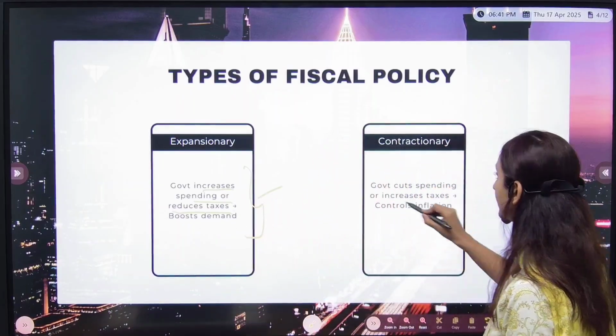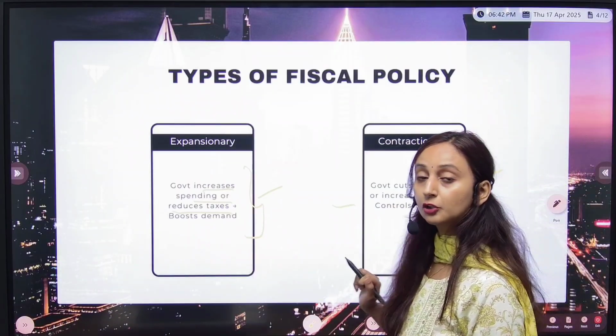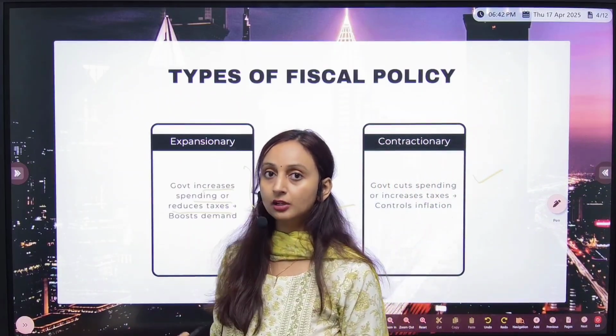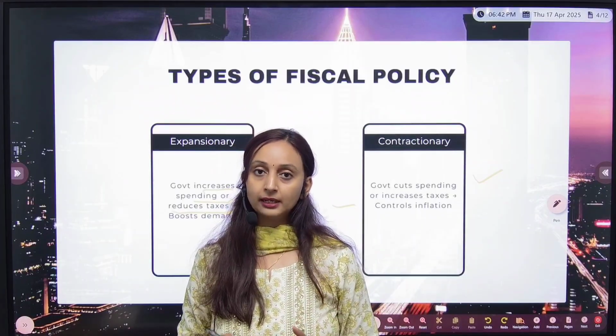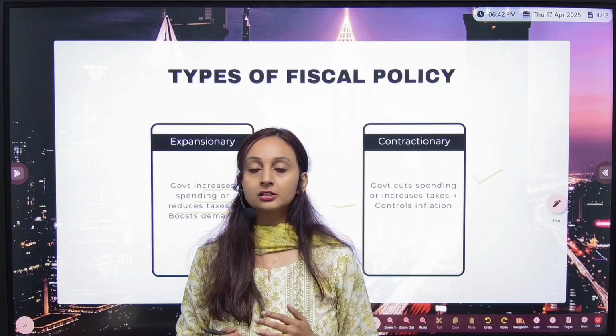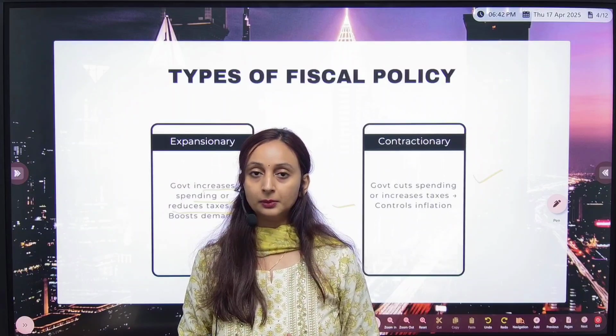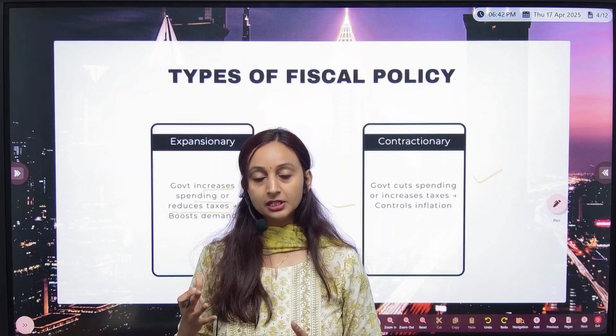And the second is the exact opposite, which is the contractionary fiscal policy. This comes into the picture when the inflation in the economy is too high, when the demand has gone up a lot, and automatically when the demand for a thing increases, its price also increases. So when there is a lot of money supply in the economy, the demand is constantly going up, the prices of goods are becoming unreasonably high.